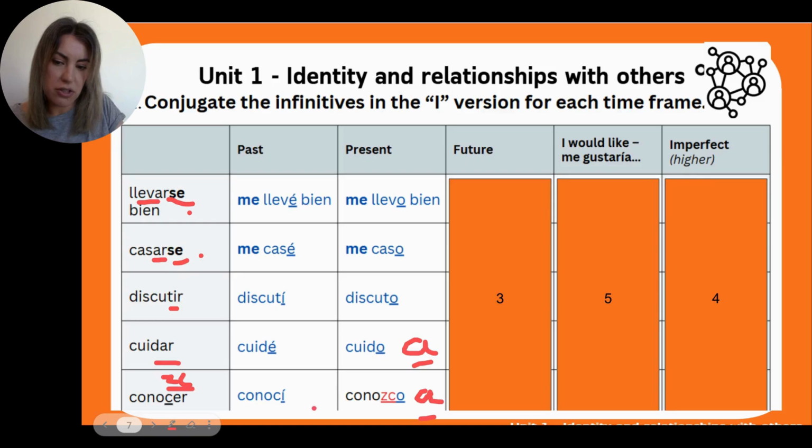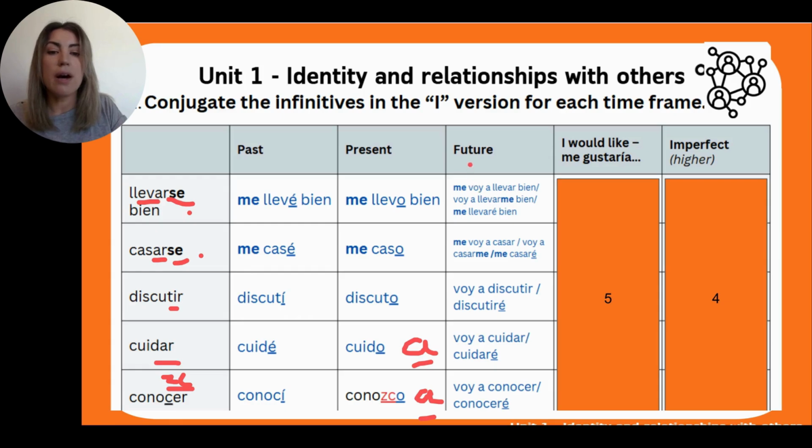I forgot to say this is just in the present tense of some verbs. Lo siento, sorry. There are other verbs like conducir, to drive, that follow the same rule. Conduzco, okay? 3, future. So future, we have 2 options. I didn't say which future. It can be the will plus verb future, or the I am going to, okay?